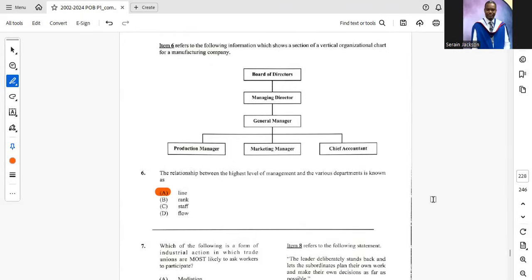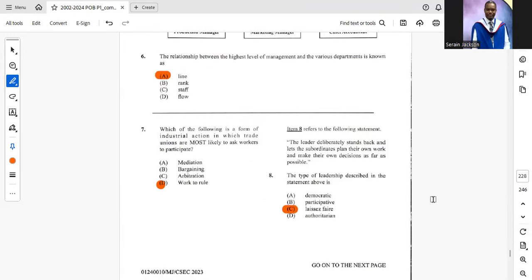Number 6 says the relationship between the highest level of management and the various departments is known as, A is the correct answer, line. Number 7, which of the following is a form of industrial action in which trade unions are most likely to ask workers to participate? D is the correct answer, work to rule.